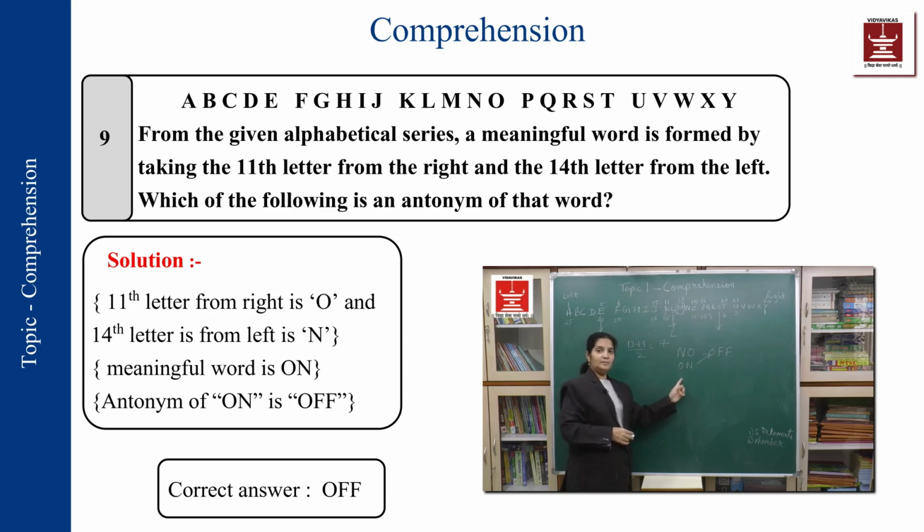After getting the correct word, you should find out the opposite of it. Now, if I got the correct word as "no," I would be searching for "yes." Fine, it's not there. That doesn't mean that my interpretation was wrong. Can I go from answers to the question? Yes. "Off" was there in my options, so I went from that option. Again, I went back and changed the word that I got. So instead of "no," it would have been "on" also. So on, off is a pair of antonyms, and this was the correct answer.